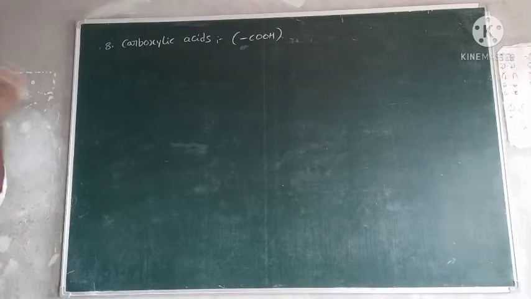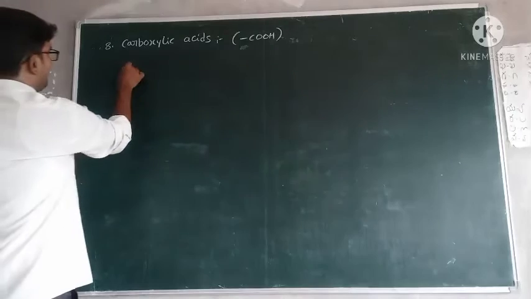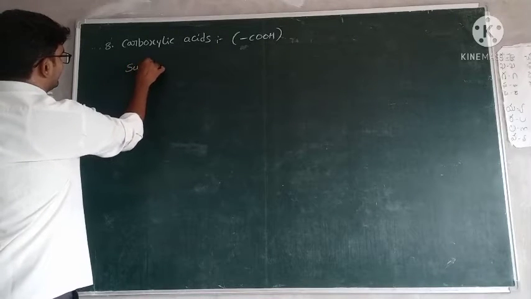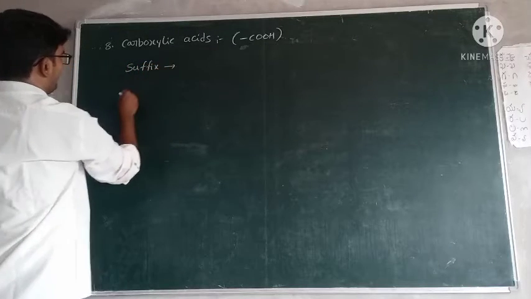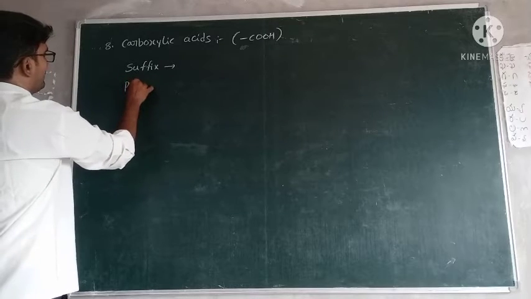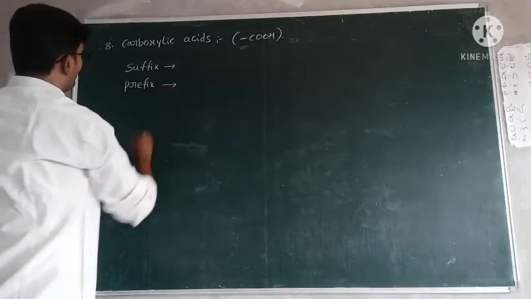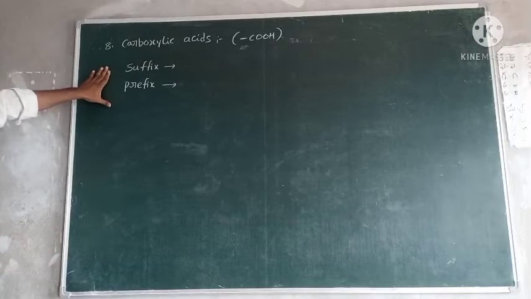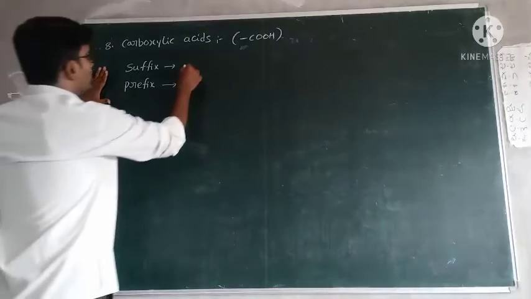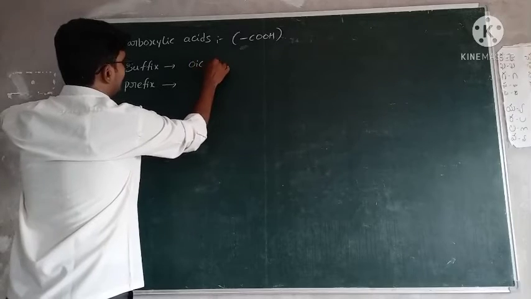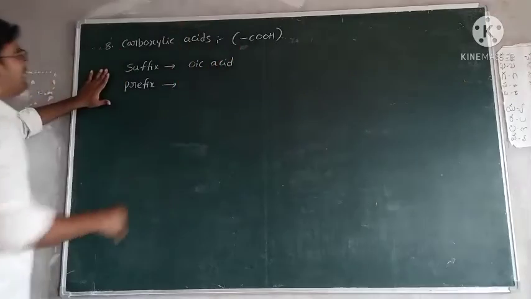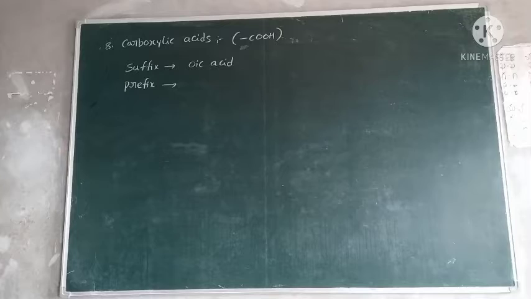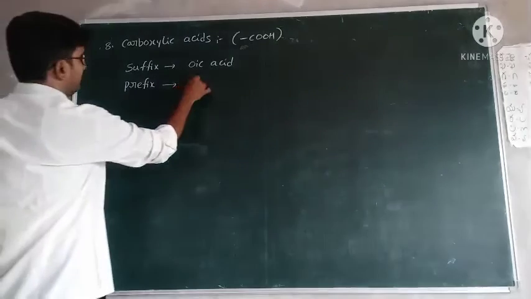For COOH, what is the suffix name and what is the prefix name? You have to remember suffix and prefix names. The suffix name is oic acid, and the prefix name is carboxy.